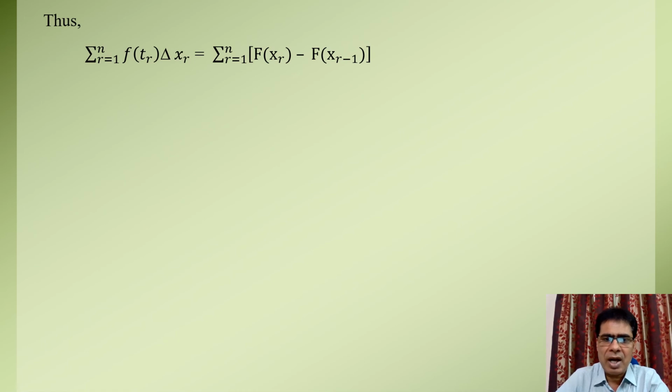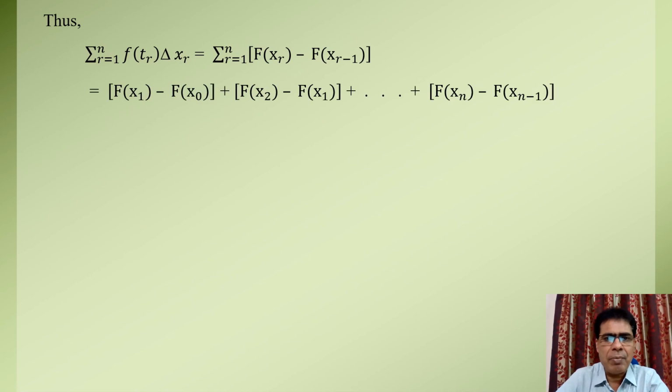On substituting r equal to 1 to n and adding all the terms, we get the right hand side equal to capital F(x_1) minus capital F(x_0) plus capital F(x_2) minus capital F(x_1) up to capital F(x_n) minus capital F(x_{n-1}). On simplifying, it is equal to capital F(x_n) minus capital F(x_0). Since x_n equal to b and x_0 equal to a in the partition P of closed interval [a, b], it is equal to capital F(b) minus capital F(a).